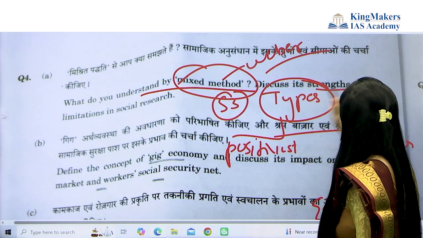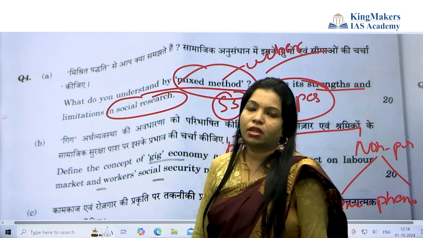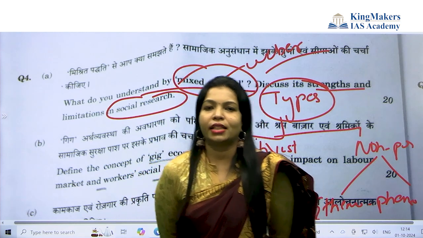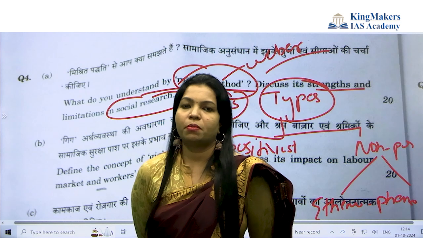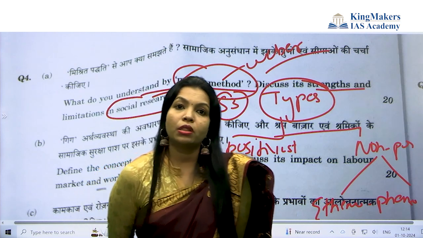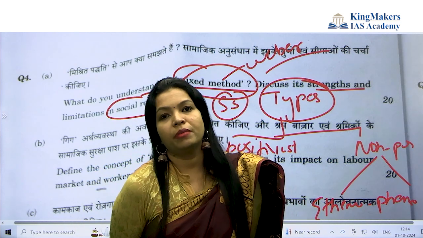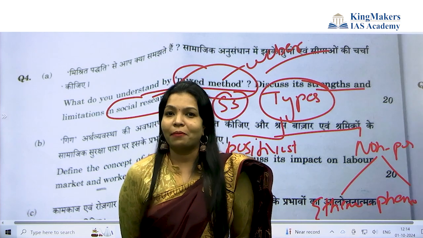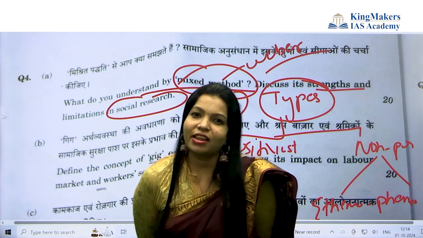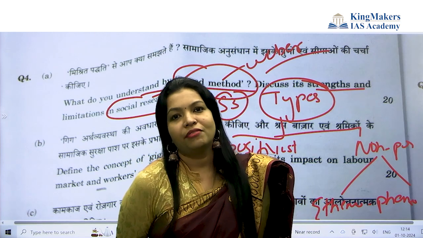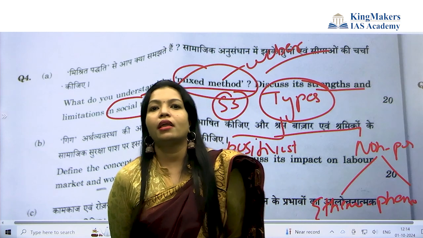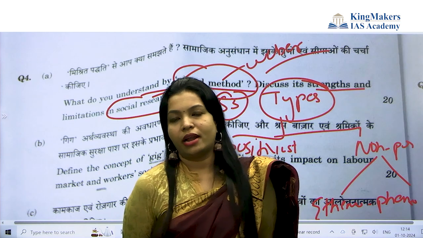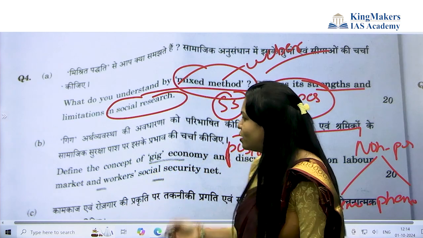Then discuss the strength and limitation of social research is asked. So the advantage and disadvantage of social research. Social research sometimes cannot create objectivity, because when you study people, subjectivity comes in. And when you go and tell them, see, I am doing social research on you, maybe its naturality will be missed. When there is a camera over us, how will we react? And in a natural setting, if you are not telling them and we are just doing social research, maybe ethically that is not correct. So they asked for the limitation and advantage of social research. Okay, I hope you understood.